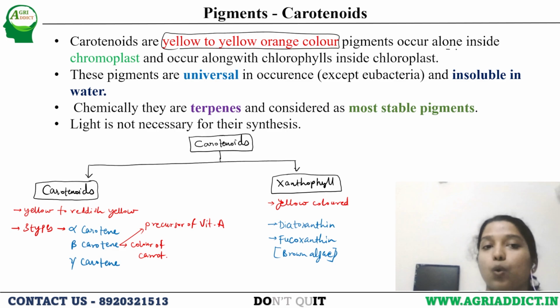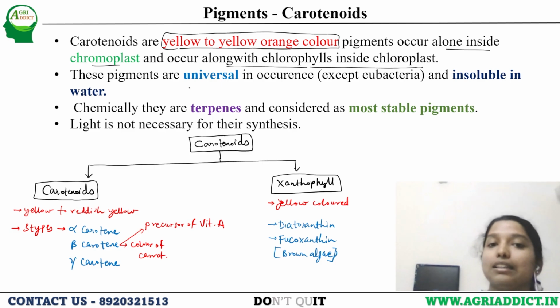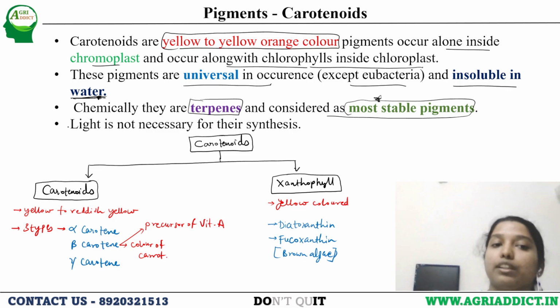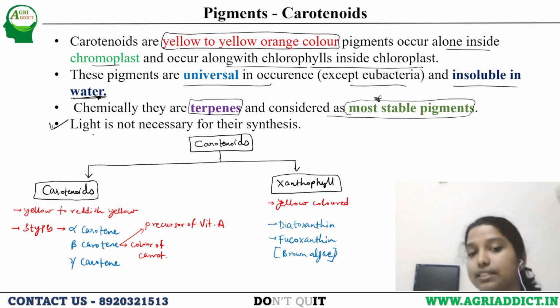Pigments which occur alone inside the chromoplast occur along with chlorophylls inside chloroplast. These are universal in occurrence, just like chlorophyll, except in bacteria, and insoluble in water. This is important. Chemically, they are terpenes and considered the most stable pigments. Light is not necessary for their synthesis. In case of chlorophyll, we studied that light is required for their synthesis.